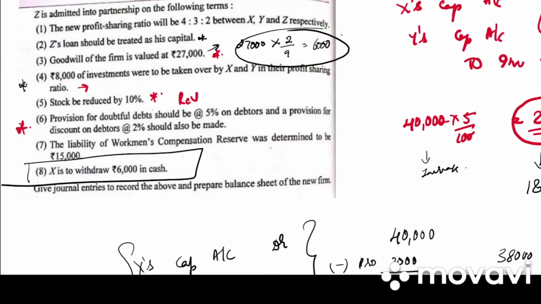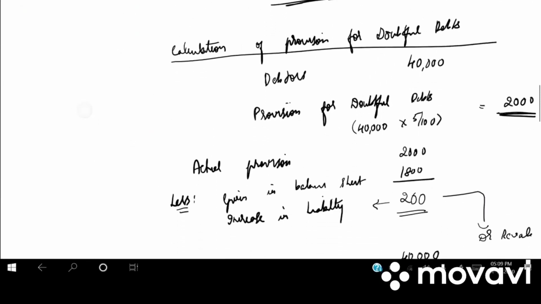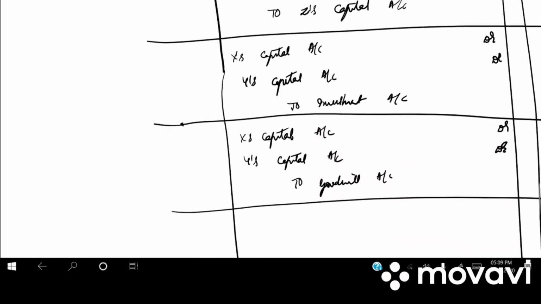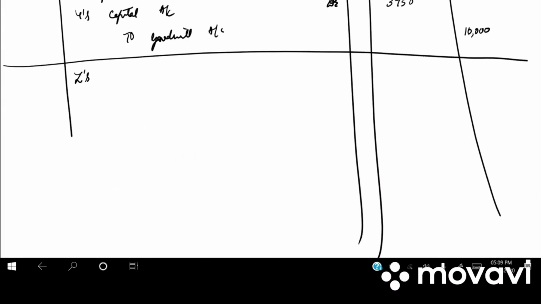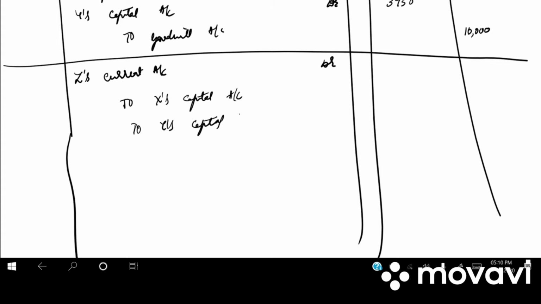And last 8th adjustment we have, X is to withdraw 6,000 in cash. So first we have goodwill entry. So we will be writing Z's current account debited. We are writing current account instead of capital account so that our capital account will be unaffected. To X capital account, to Y's capital account.